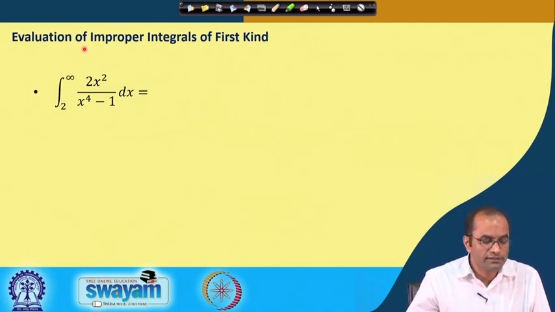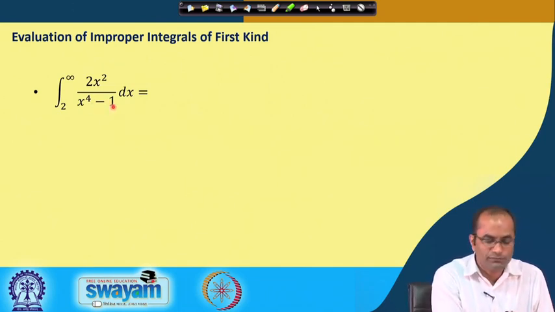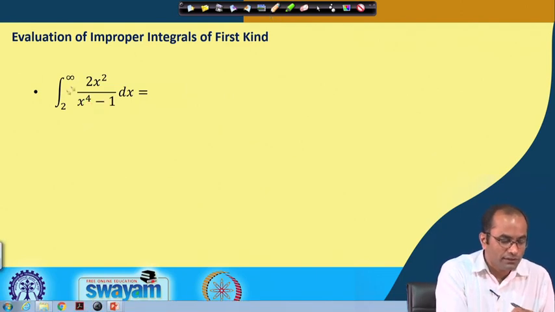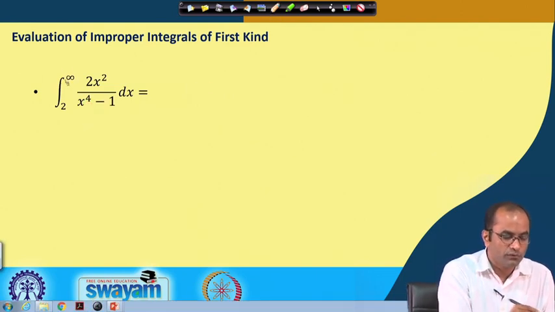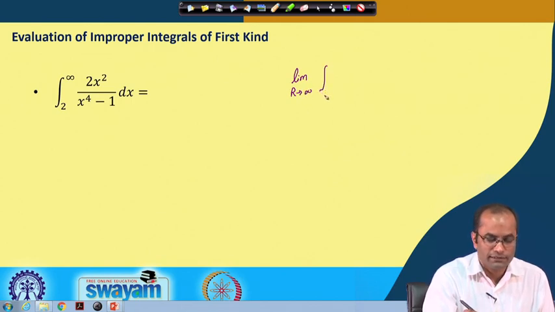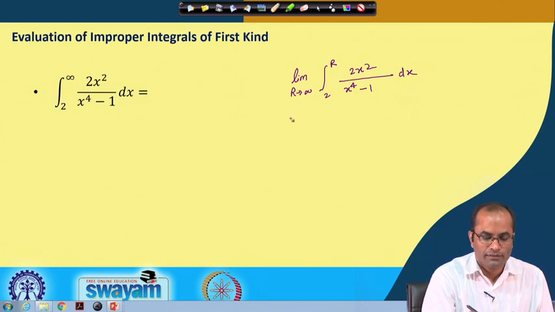We have the integral from 2 to infinity of 2x^2 over x^4 minus 1 dx. In this case the trick is that we will remove this infinity and replace it with r. So, we have this integral equal to the limit r to infinity of the integral from 2 to r of 2x^2 over x^4 minus 1 dx.